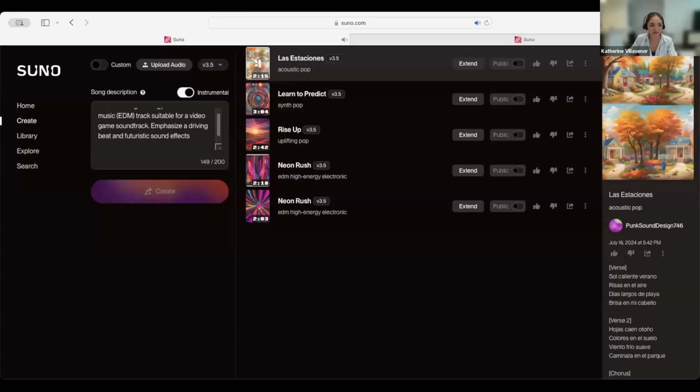Brisas en el aire, okay, perfect. Días largos de playa, brisa en mi cabello, hojas caen otoño.